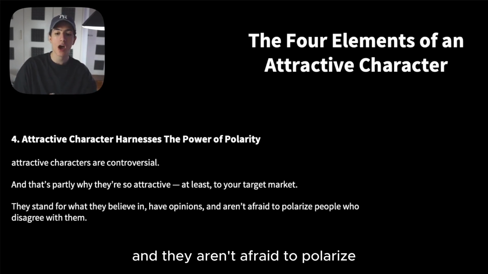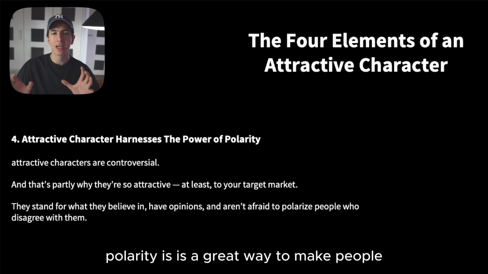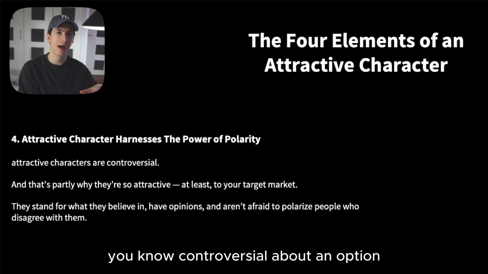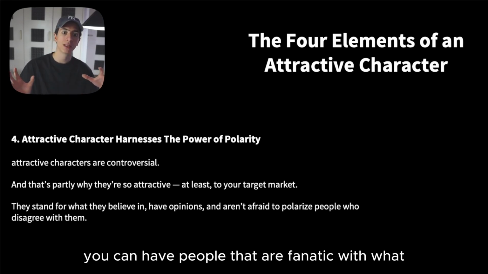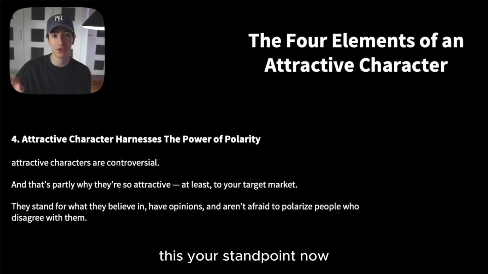They have opinions, and they aren't afraid to polarize people who disagree with them. Polarity is a great way to make people really fall in love with you or hate you. If you are very controversial about an opinion, you're going to have people that are fanatic about the point at which you stand, and people that absolutely hate your standpoint.